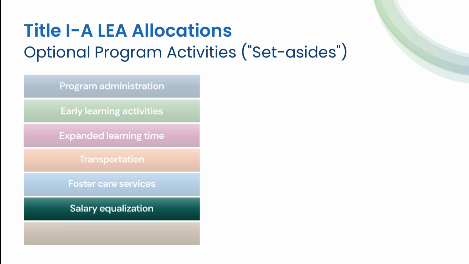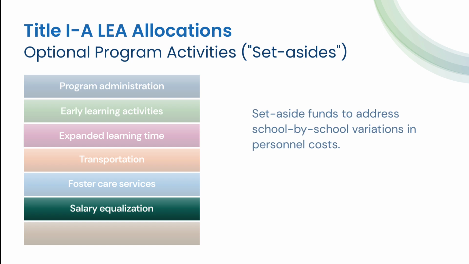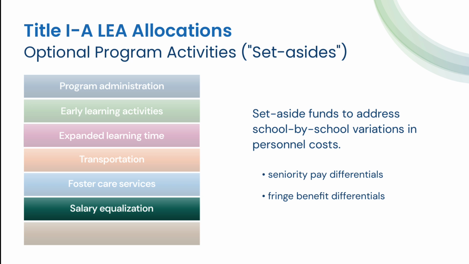Salary equalization. This takes into account school-by-school variations in personnel costs, such as seniority pay differentials or fringe benefit differentials. It is intended to address situations where similar per-child amounts would result in different levels of service because the salary and benefit costs of the Title I-A staff at one school are higher than the equivalent staff at another Title I-A school.